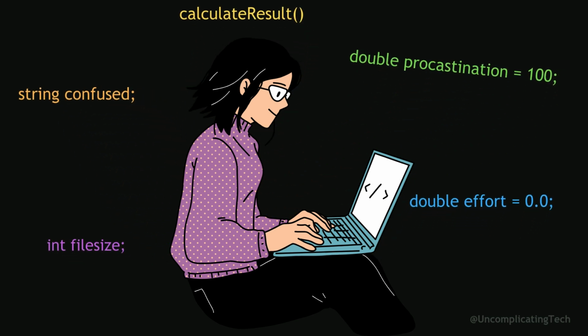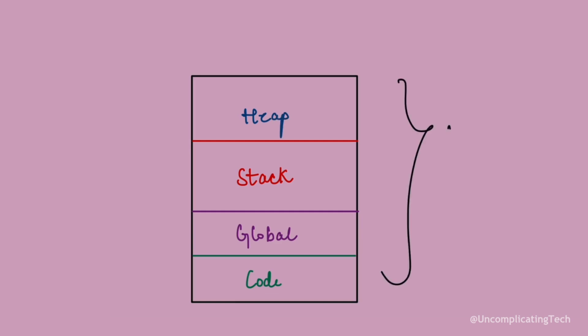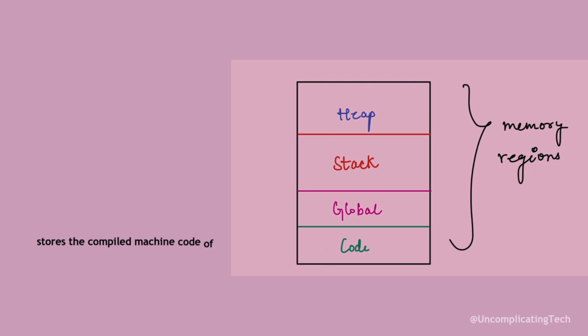Do you know where variables live in memory when your C++ program runs? When a C++ program runs, memory is divided into four main regions: code segment, global and static data segment, stack, and heap. The code segment stores the compiled machine code of your program. These are the actual instructions that the CPU executes.